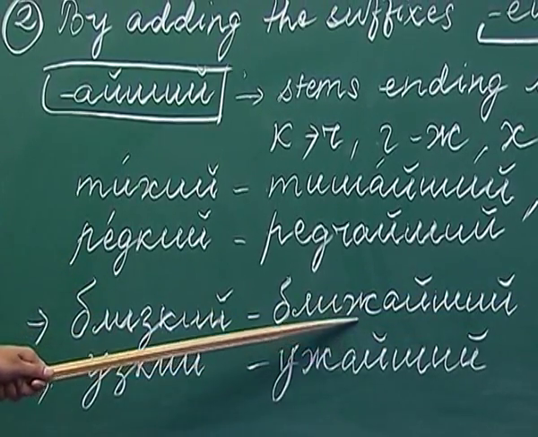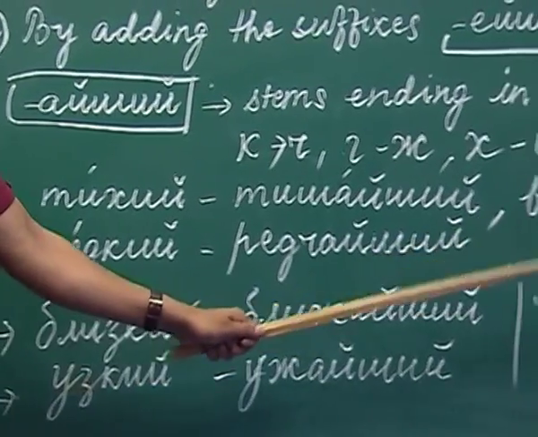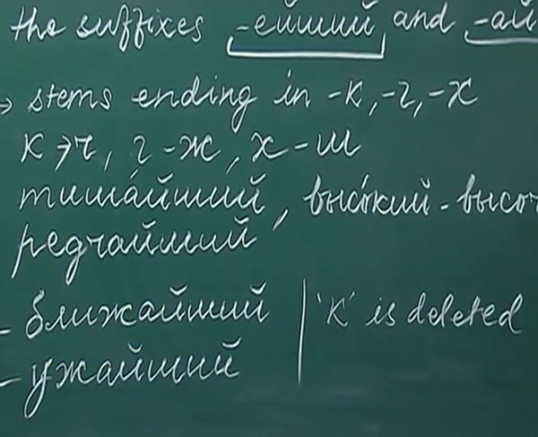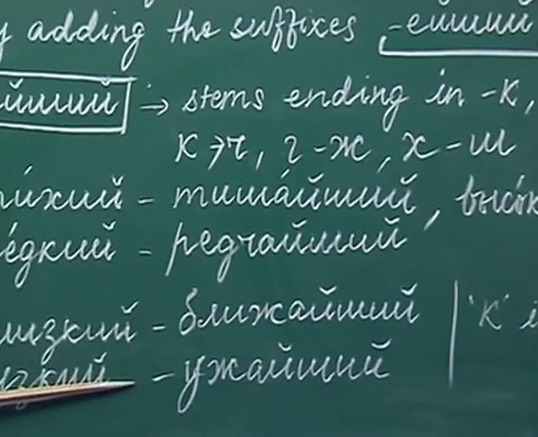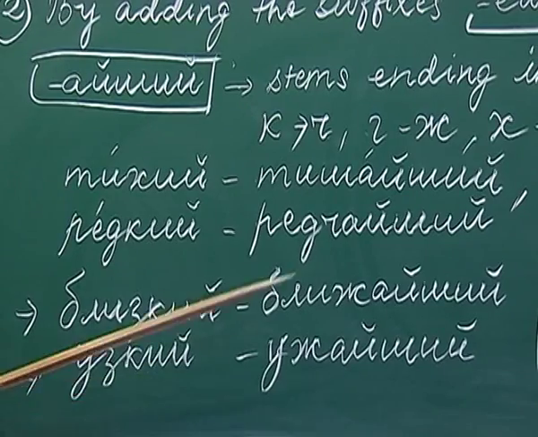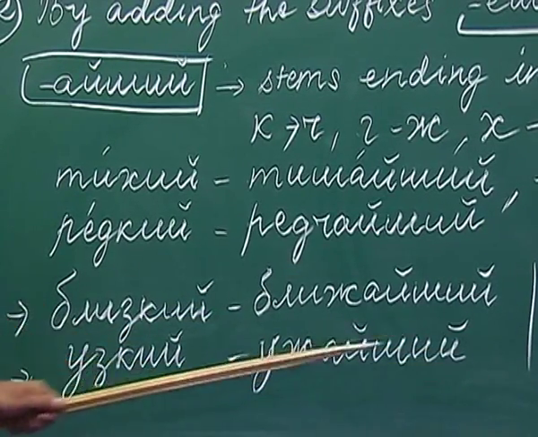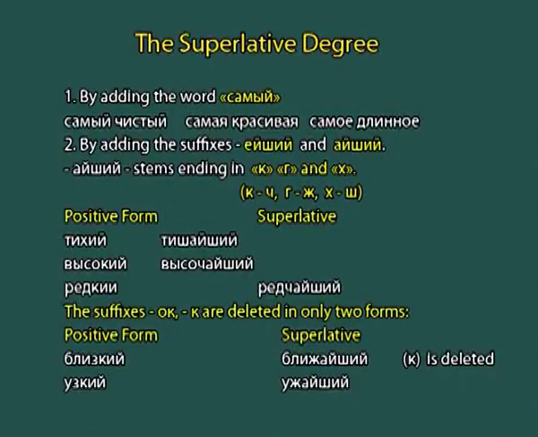Here as you can see, this z has changed to zh, but we have deleted the consonant k. And uzki, uzki means narrow. From uzki we derive the superlative degree uzhaishi. Again here also we are deleting the consonant k. So, these two instances you have to remember while forming the superlative degree.